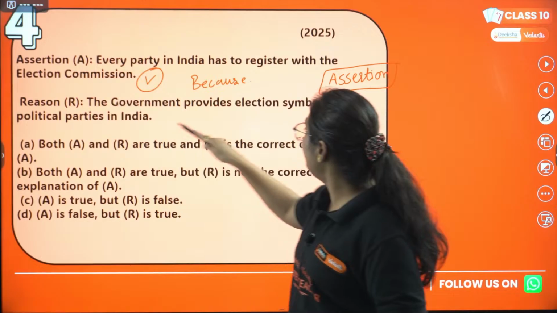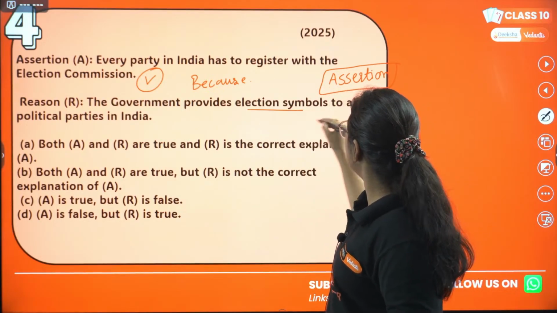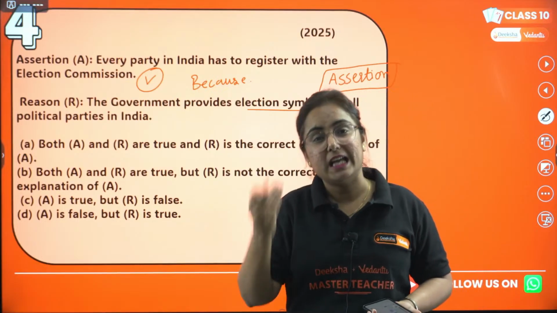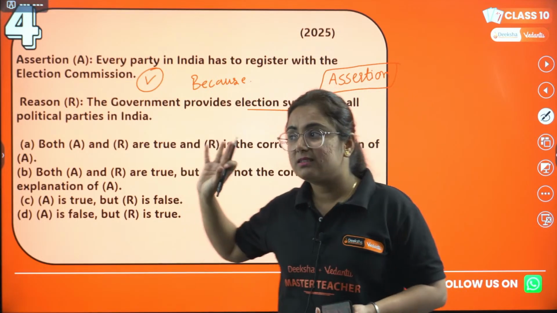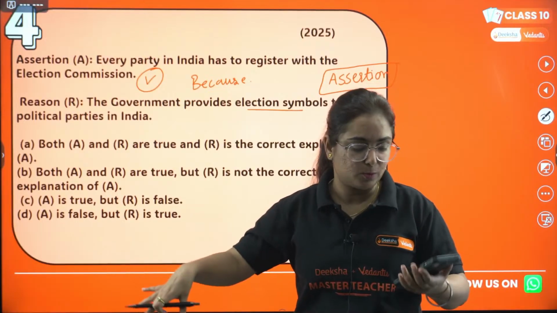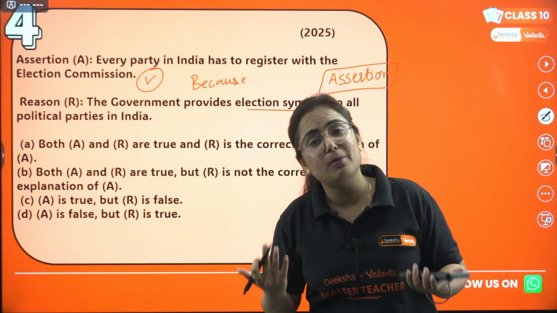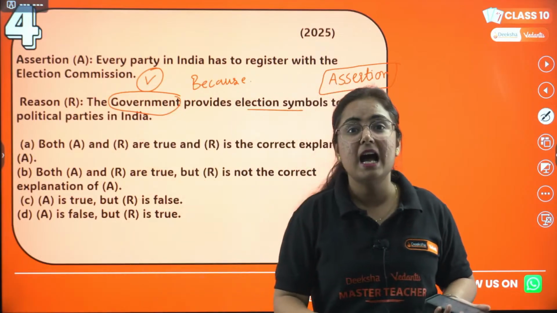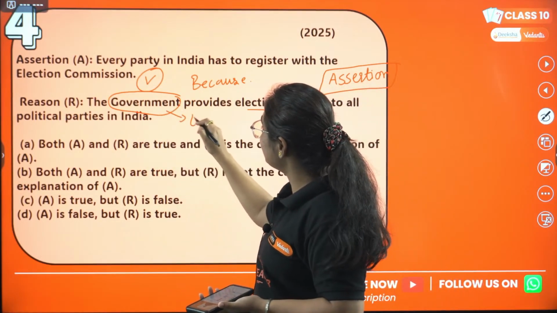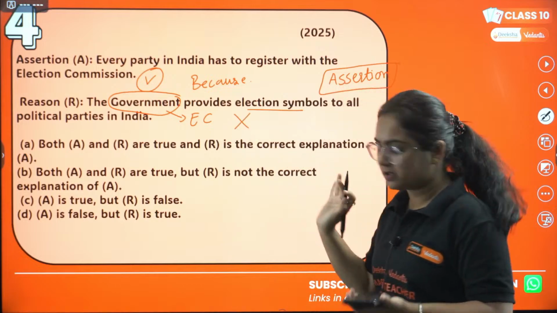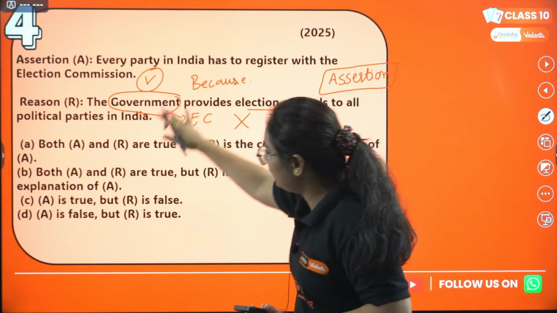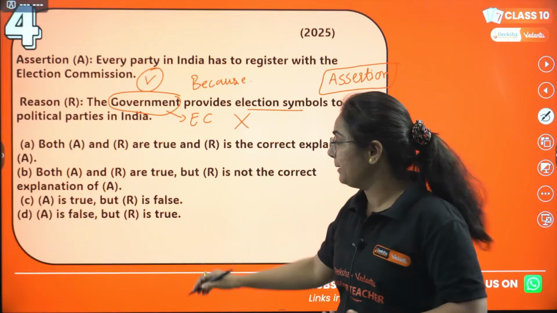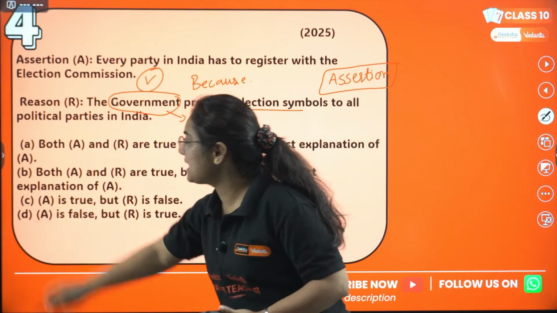Reason: the government provides election symbols to all the political parties in India. Now think about the point, how sarcastically it is put over here. How can the government provide election symbols? This would be against democracy. Rather, who provides it? The Election Commission. So this point is wrong. So check here: A is true but R is false. See, A is true but R is false.